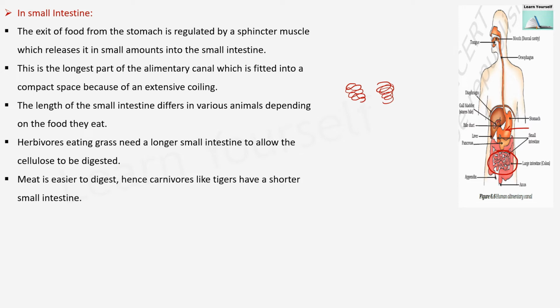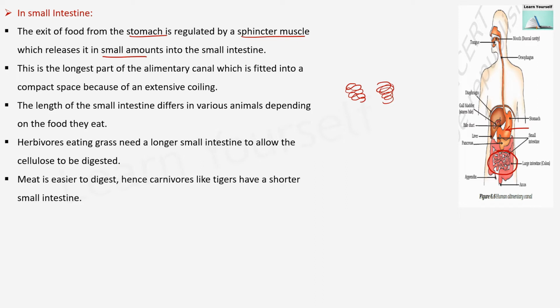The exit of food from the stomach is regulated by a sphincter muscle, which releases it in small amounts into the small intestine. Now what is a sphincter muscle? A sphincter muscle is a muscle which will send food part by part to the small intestine. The whole lump of food which has been partly digested in the stomach will not go to the small intestine at once. It will be released to the small intestine in small parts, in small amounts.